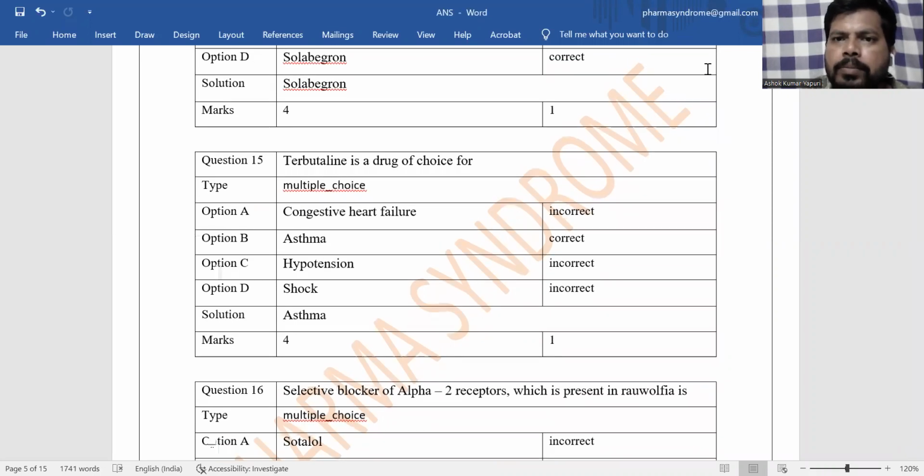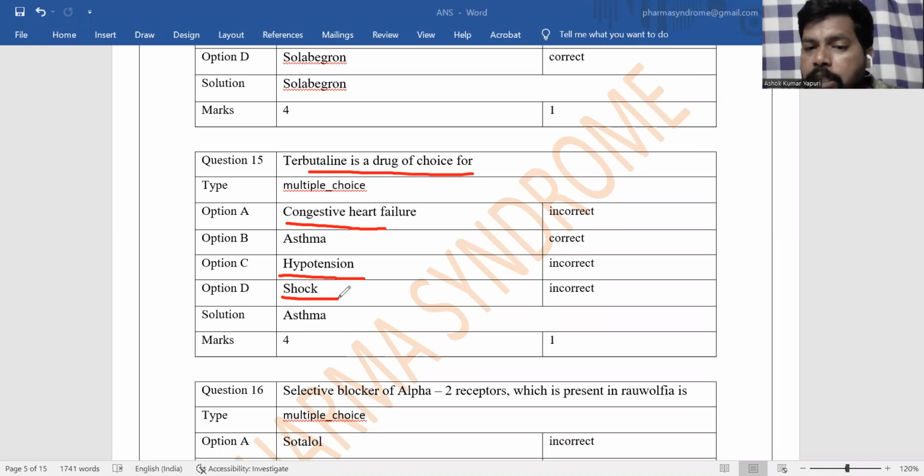Next question. Terbutaline is a drug of choice for. So congestive heart failure is related to the heart. So terbutaline is not for the treatment of congestive heart failure. Hypotension, so not for decreasing blood pressure. Not for shock, allergic shock.